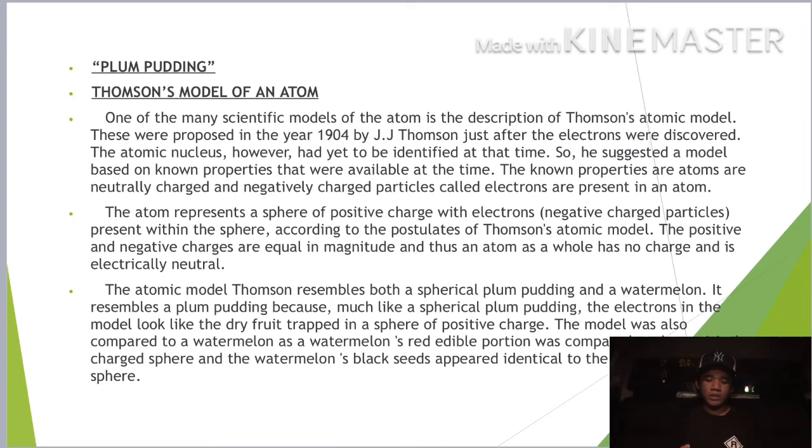The known properties are that atoms are neutrally charged and that negatively charged particles called electrons are present in an atom. According to the postulate of the Thomson atomic model, the atom is a sphere of positive charge with electrons present within the sphere. The positive and negative charges are equal in magnitude, and thus the atom as a whole has no charge; it is electrically neutral.